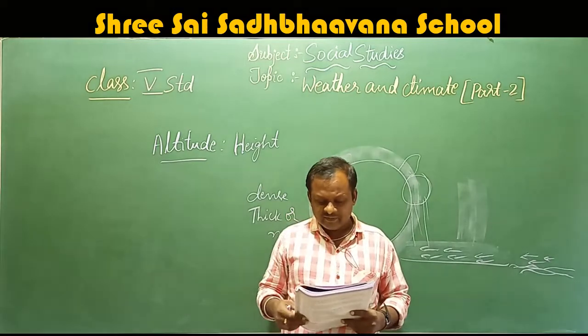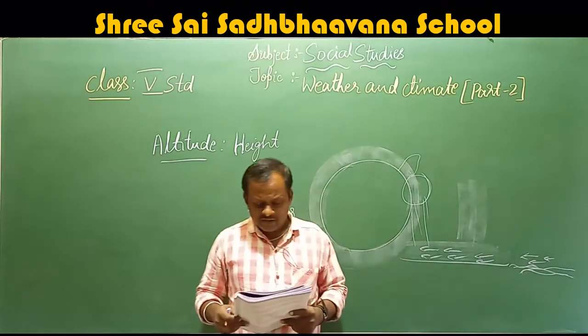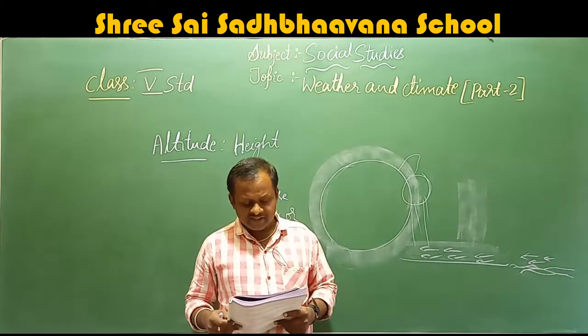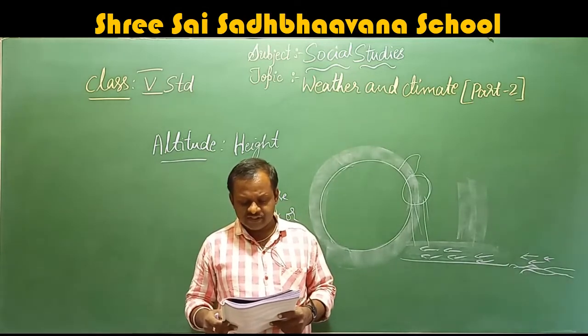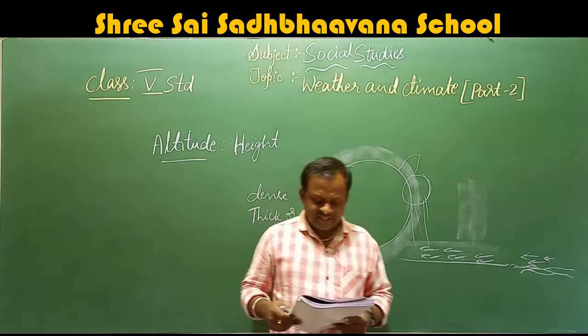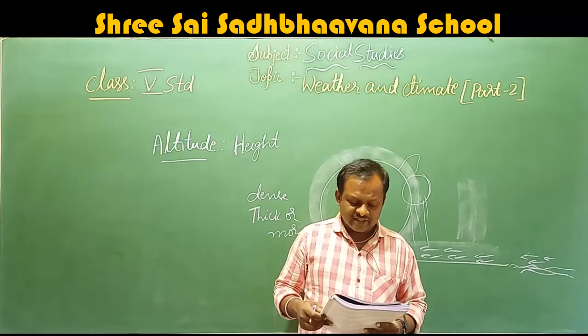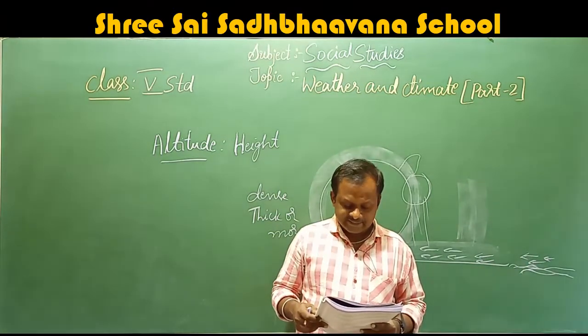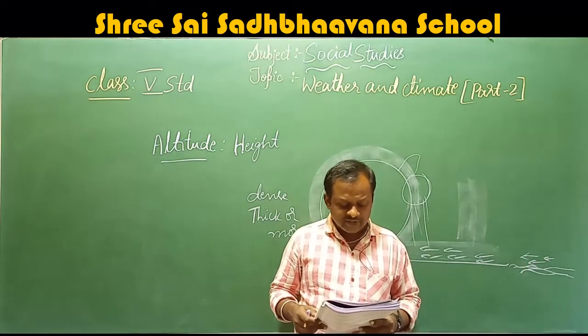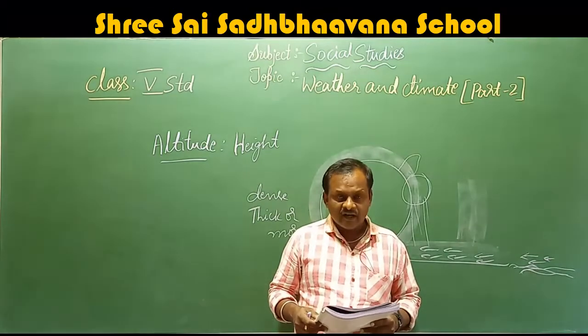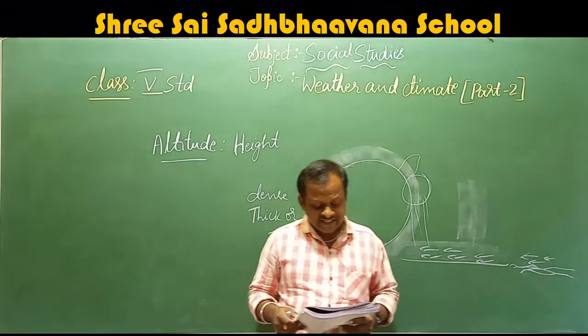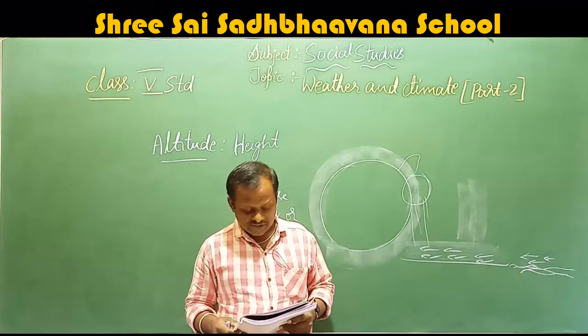The wind that blows from the sea to the land is known as onshore wind or sea breeze. It carries moisture and makes the climate in the coastal areas humid. It also brings rain to these areas. The wind that blows from the land to the sea is called offshore wind or land breeze. It is dry and does not carry moisture.